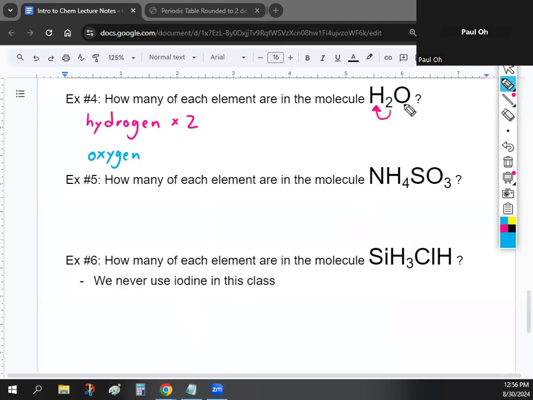And if you look at oxygen, there's no number behind it, right? So if there's no number behind an element, that means there's only one of that element. So water is made out of 2 hydrogens and 1 oxygen. Okay, and that's how you interpret these chemical formulas.